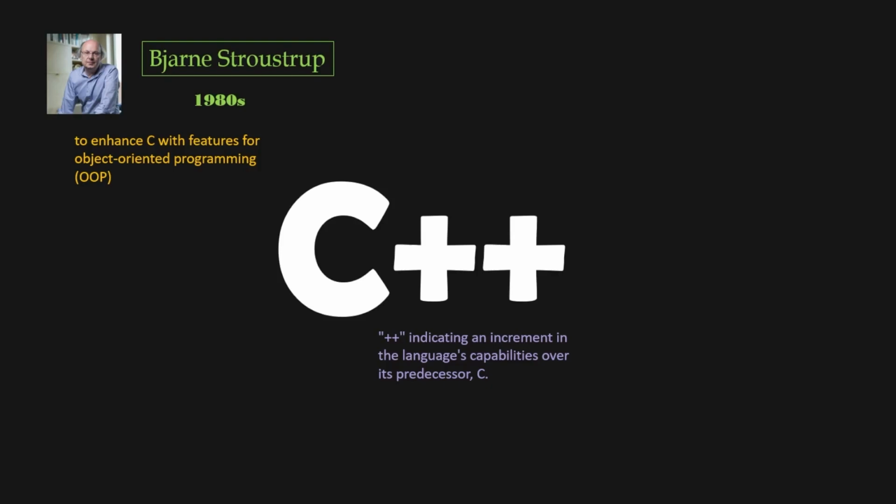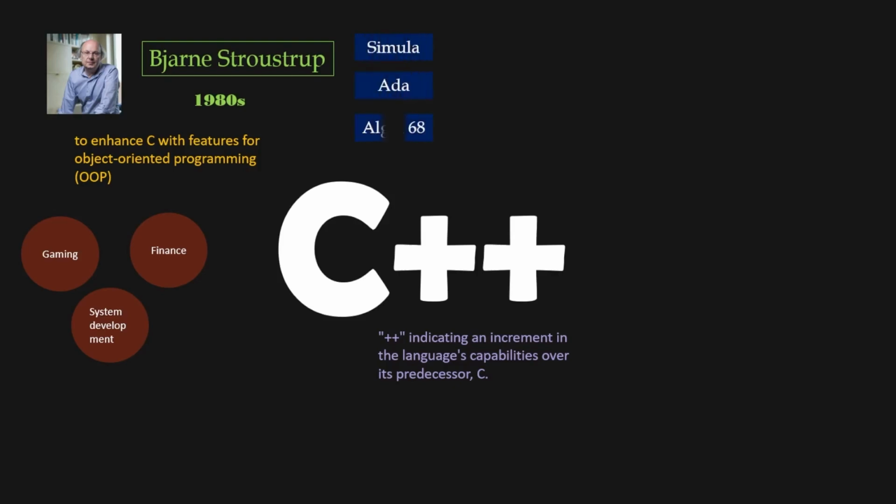Today, C++ is widely used in industries such as gaming, finance, and system development, making it a valuable skill for programmers to learn. C++ is primarily inspired by the C programming language, from which it inherits much of its syntax and structure. However, it also draws inspiration from other programming languages such as Simula, Ada, and Algol 68. Simula introduced the concept of classes and objects, which heavily influenced the object-oriented features of C++.